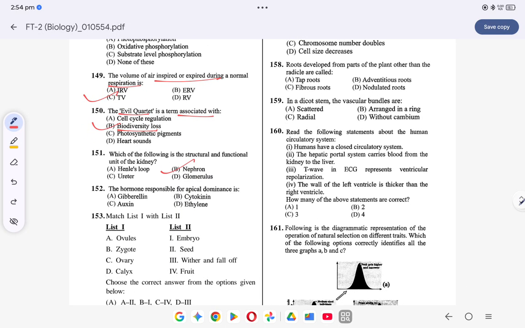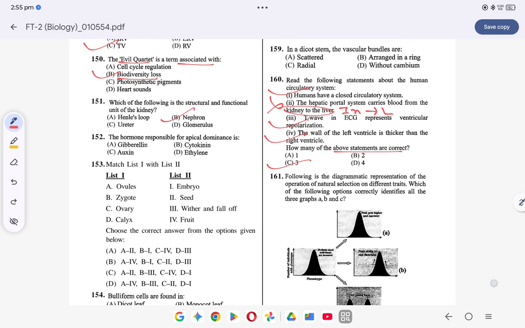Question number 160. Humans have a closed circulatory system. This is correct. Hepatic portal system carries blood from kidneys to the liver. No, it is intestine to liver. So this is wrong. T wave in ECG represents ventricular repolarization. This is correct. The wall of the left ventricle is thicker than the right ventricle. This is also correct. So how many of the above statements are correct? 3. Okay, coming to the next question.